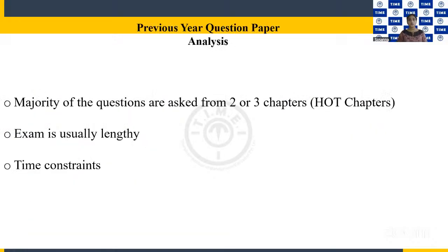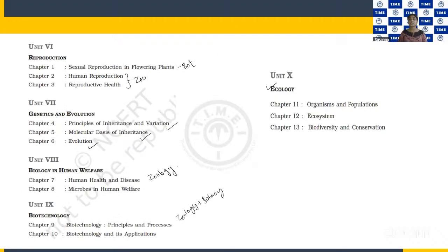As I already told, this CUET exam started from the year 2022, so almost 3-4 exams have been done. Based on that, we did an analysis, and what we found is that the majority of questions are asked from 2 or 3 chapters. That means we have 13 chapters, and among these 13 chapters, they mainly concentrate on 2 or 3 chapters, from which we get more questions.